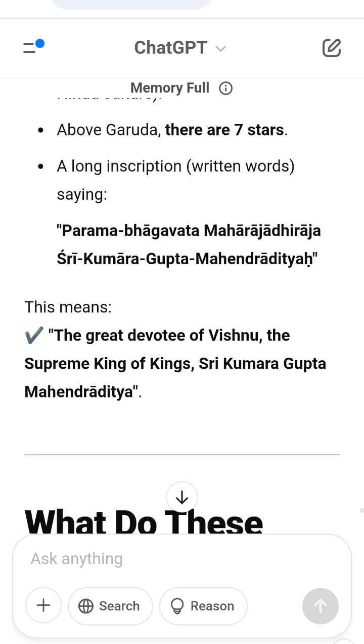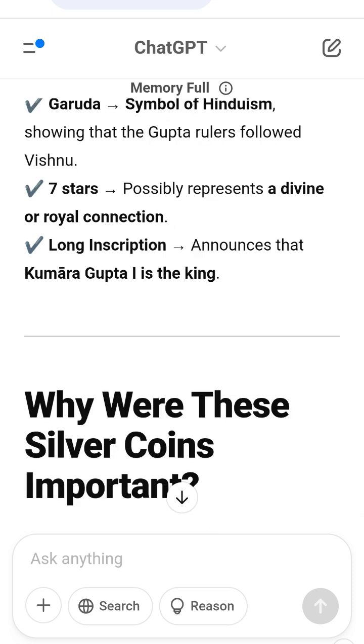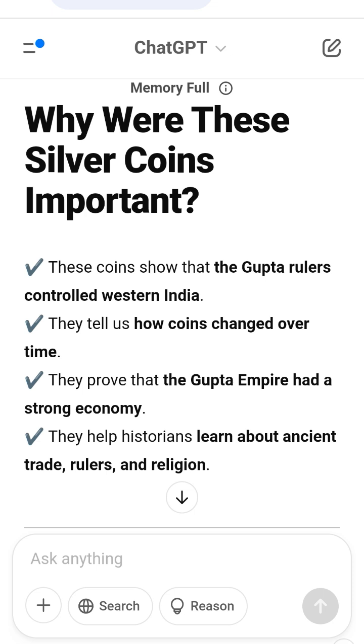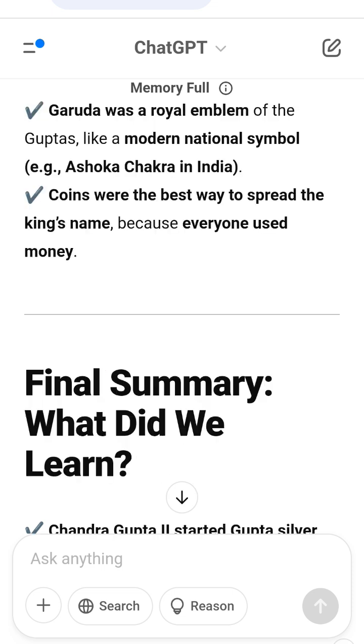What do these features mean? The bust head keeps the old Kshatrapa style, so people can recognize and trust the coin. Greek letters and varsha, leftover details from old Kshatrapa coins. Garuda, symbol of Hinduism, showing that the Gupta rulers followed Vishnu. 7 stars, possibly represents a divine or royal connection. Long inscription announces that Kumaragupta is the king.